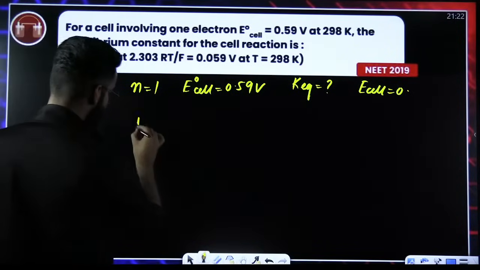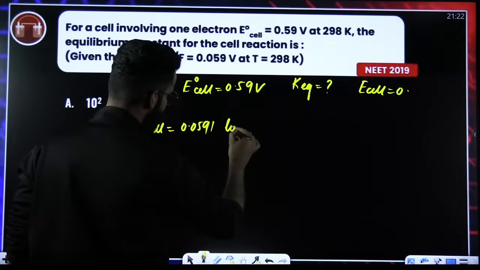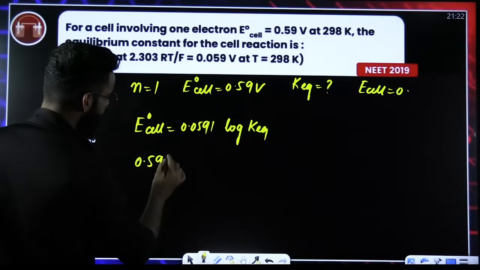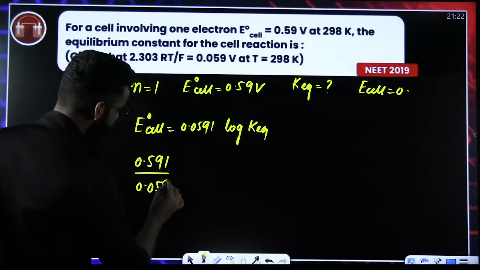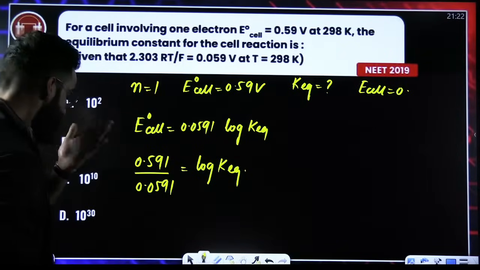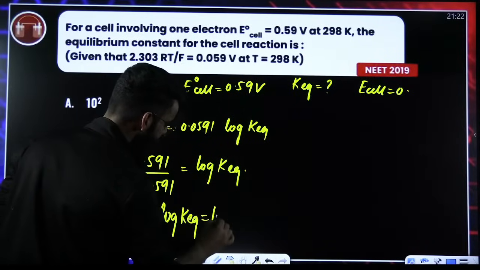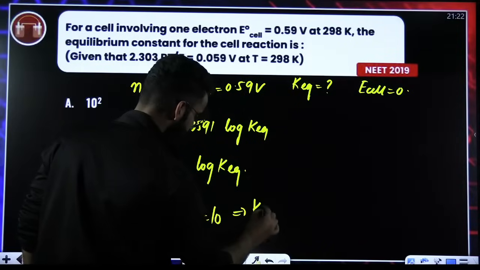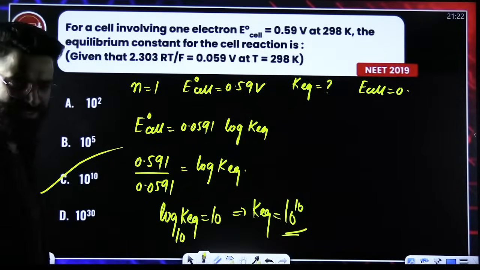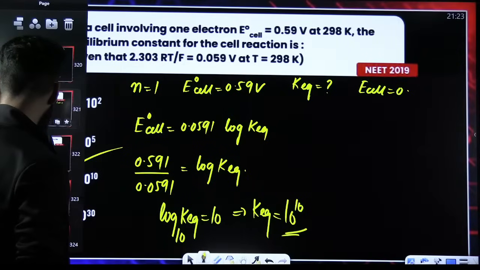So, again, I'll be using the Nernst equation only. I can say E naught cell is equal to 0.0591 divided by N, where N is 1, times log of KEQ. E naught cell is 0.59, divided by 0.0591, is equal to log of KEQ. This is 1, this is 10. So log of KEQ comes out to be 10, to the base 10. So from here you can say KEQ is equal to 10¹⁰. So 10¹⁰ is the answer of the question. So option C is the one. So all these questions, I believe, my dear students, you can easily solve for sure.